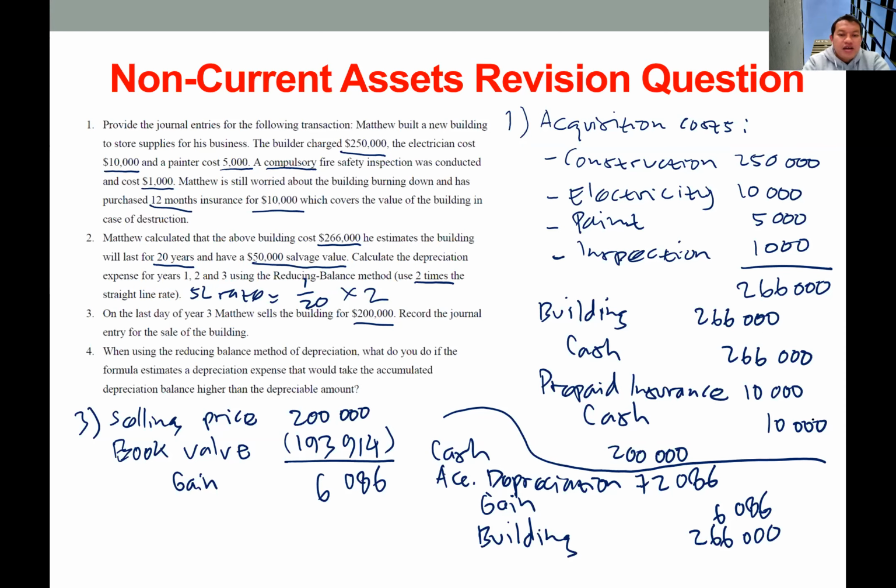The rule of thumb is that the total accumulated depreciation of the asset should equal the depreciable value. The depreciable value is the cost minus the residual value.